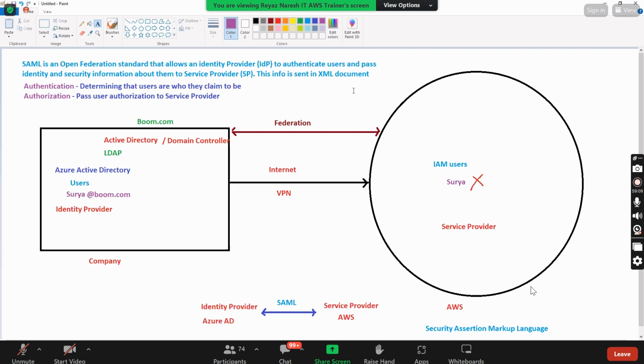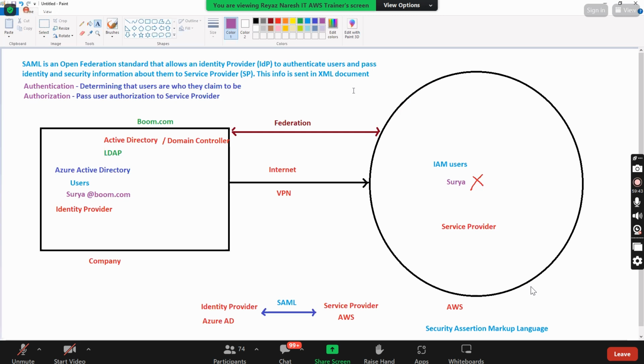So basically, to do the federation, which is the standard that we should use? SAML. What is the full form of SAML? Security Assertion Markup Language. So basically all the authentication will be happening in Azure Active Directory, which is nothing but the identity provider.